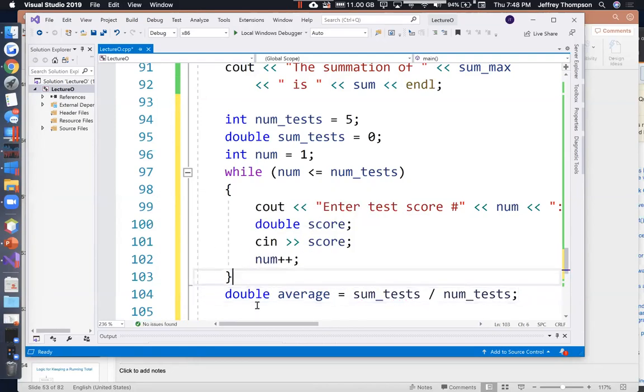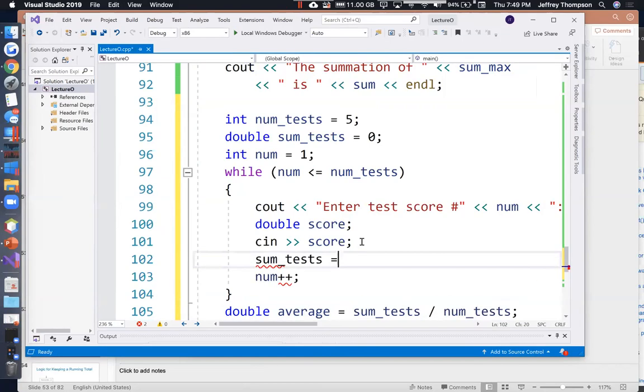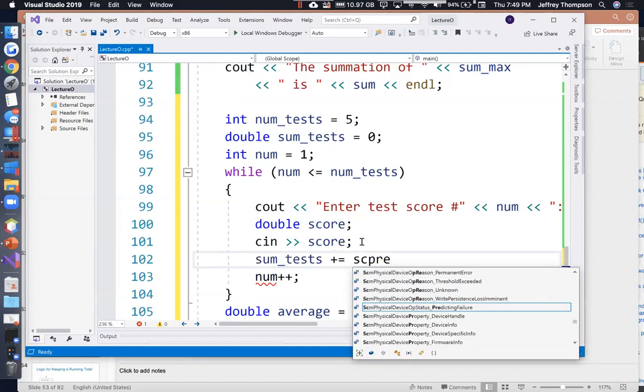That's the average. But I never incremented sum_tests. We typed in the score, but we never added it. So sum_tests plus equals the score that they just typed in.